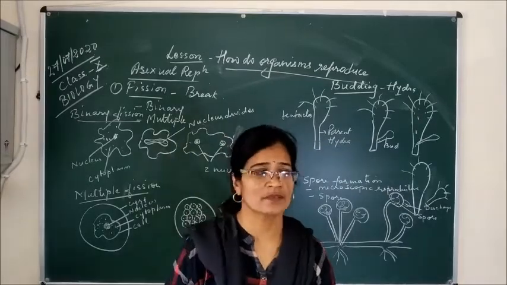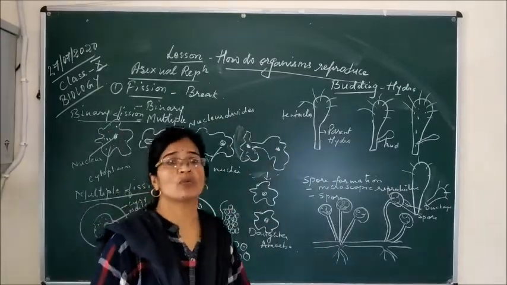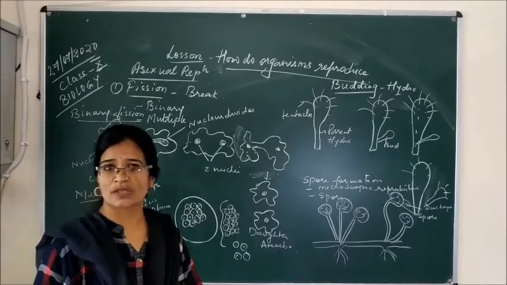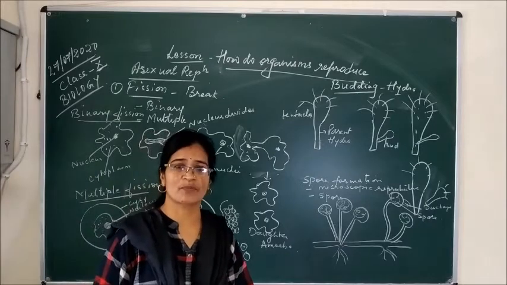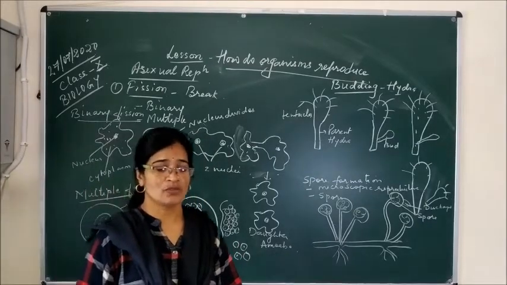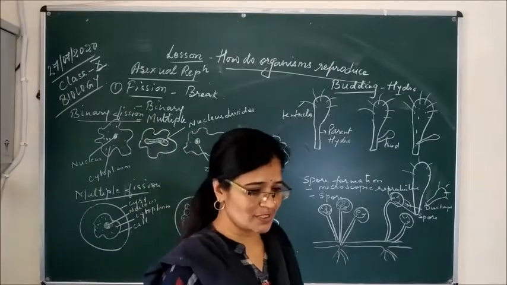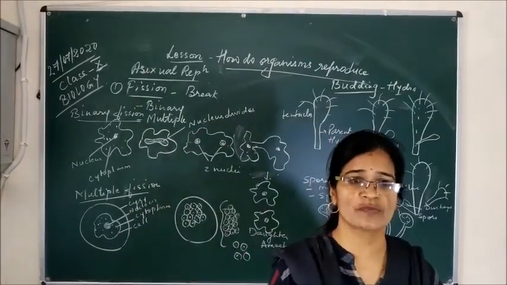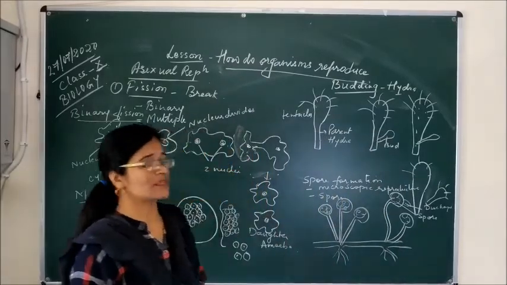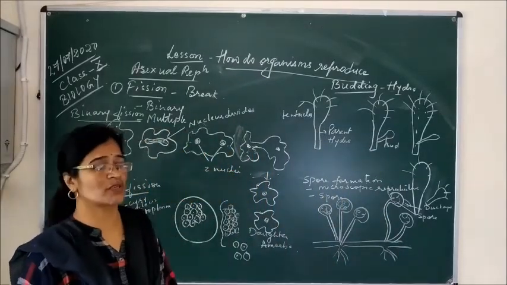Good morning students. In continuing the lesson How Do Organisms Reproduce, I have given you a brief introduction in this chapter: what is reproduction and what are the different types of reproduction. Reproduction is the process in which new organisms are produced from the parent organism, and it is of two types: asexual reproduction and sexual reproduction.